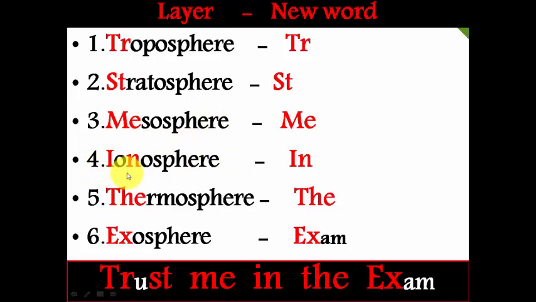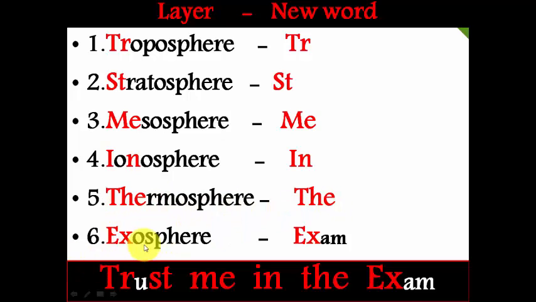And coming to the fourth layer, it is ionosphere. In ionosphere, you can see the 2 letters IN, and it starts with the letter I, and no other layer starts with the letter I. So you can easily remember IN stands for ionosphere. And coming to the fifth one, it is thermosphere. If you observe thermosphere, the first 3 letters are THE. By using these 3 letters, let us remember thermosphere as THE.